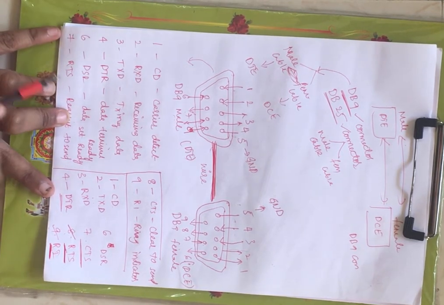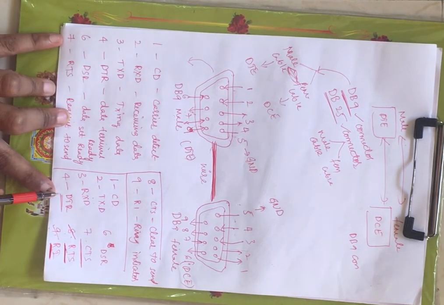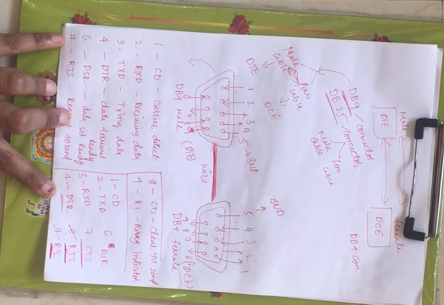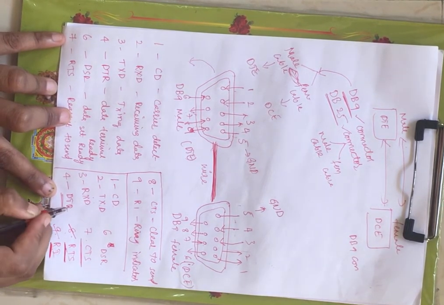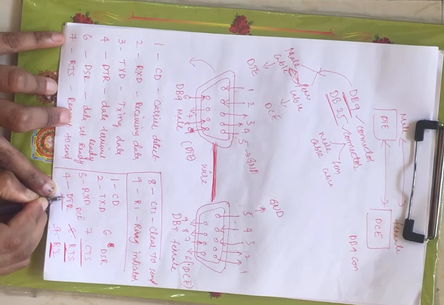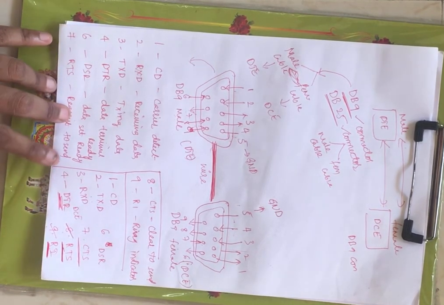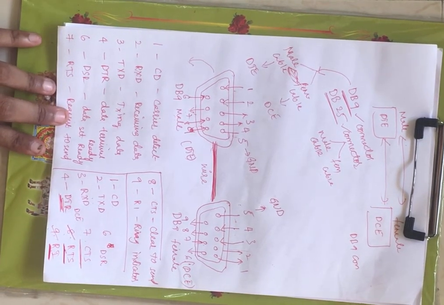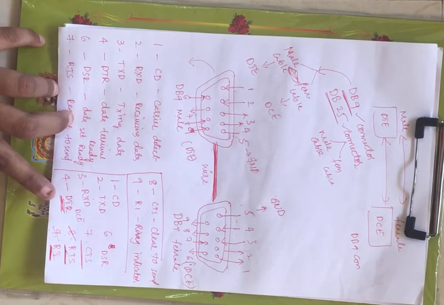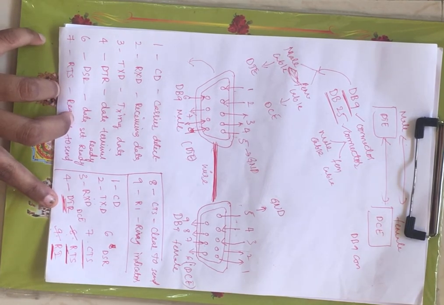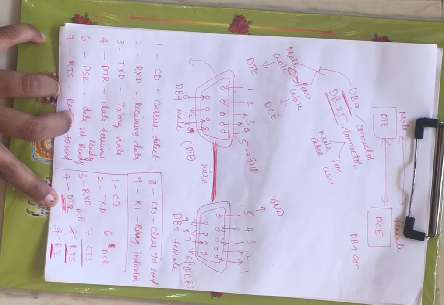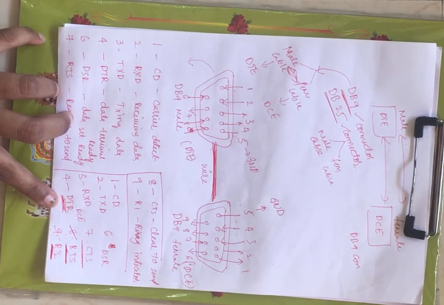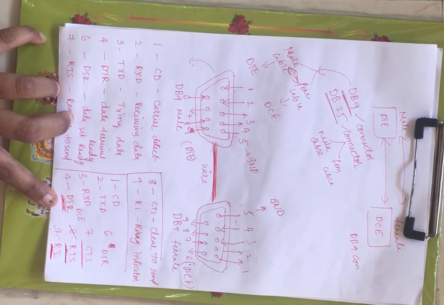now here also you have RTS, right? Now whether the DCE is ready to accept or not, that information is given through the fourth pin, right? Now DTR is nothing but data terminal ready. Now this will give the information whether the DCE is ready to accept the request. What is the request? Request to send the data, right?